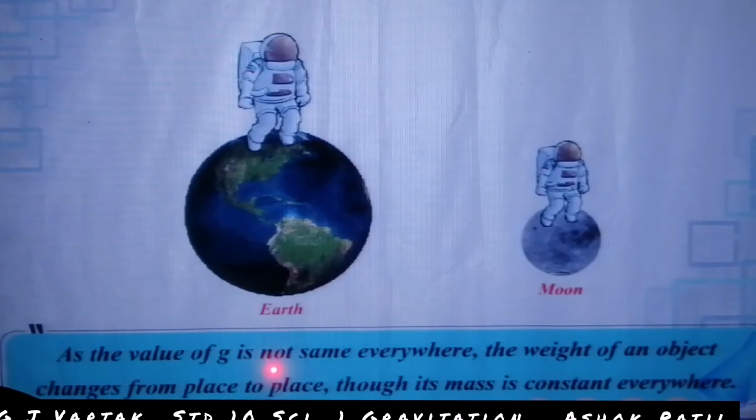As the value of g is not the same everywhere, the weight of an object changes from place to place, though its mass is constant everywhere. The weight on the earth is greater and on the moon it is smaller. Here is a 60 kilogram person on the earth and here is a 10 kilogram person. The weight of an object changes from place to place though its mass is constant everywhere.